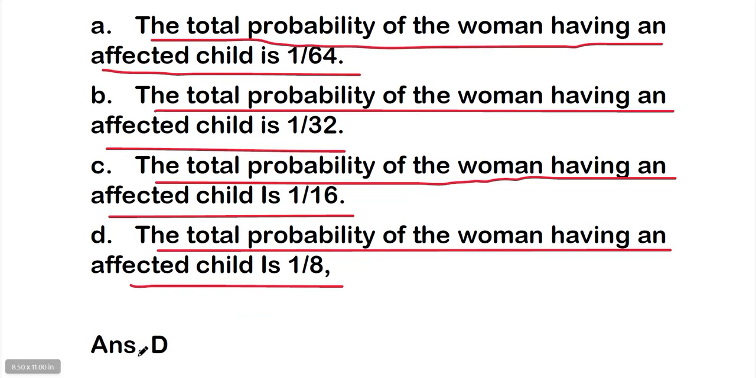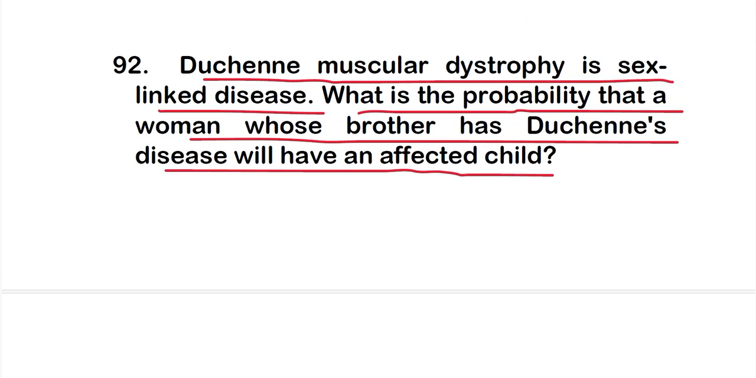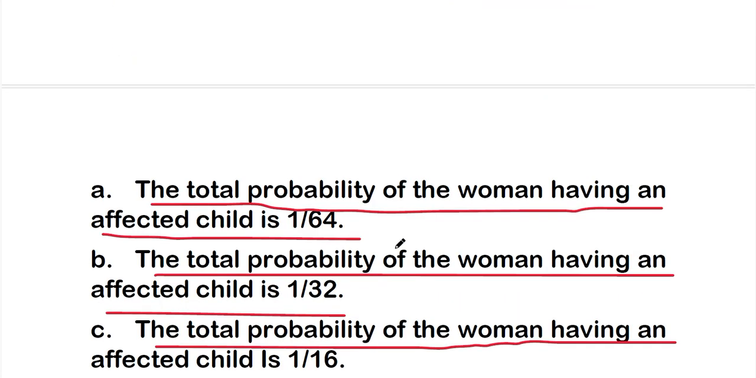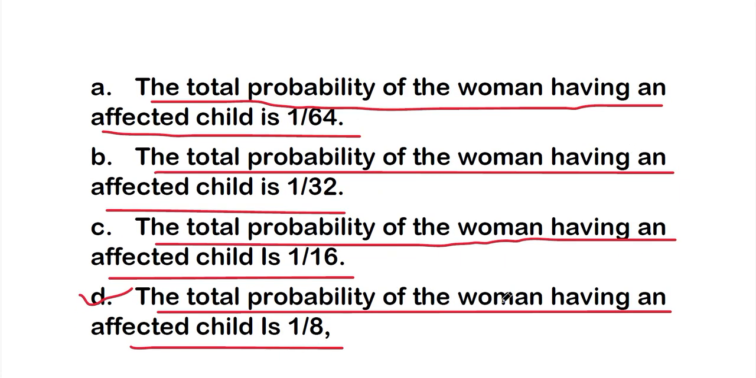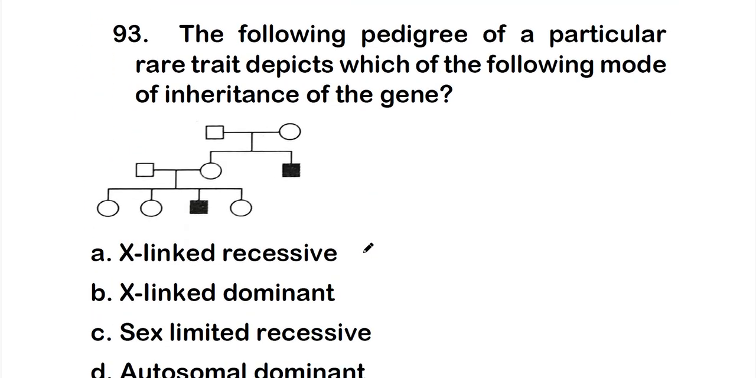So the right answer is option D, that is, the total probability of the woman having an affected child is 1 by 8. Okay, so what is the probability that a woman whose brother has Duchenne disease will have an affected child? The total probability is 1 by 8. Okay, so let's move on to question number 93.